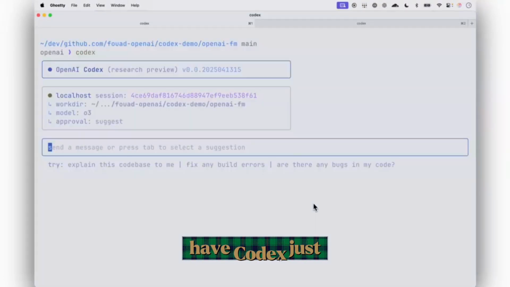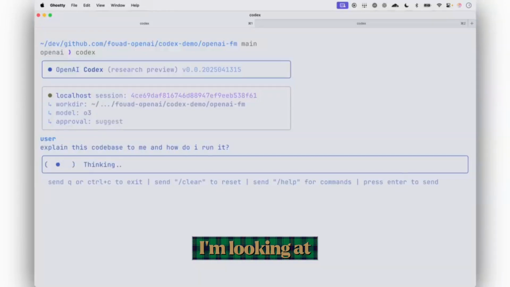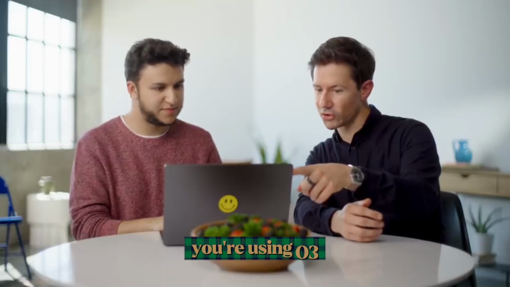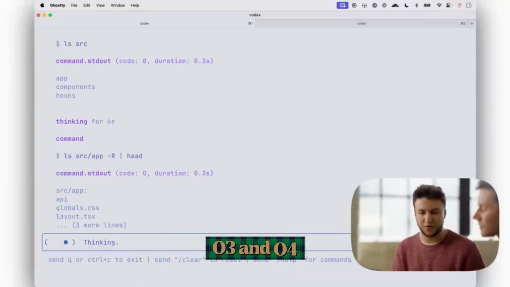And so here we have CODEX just running on my machine. The cool part is that it runs with any of our public models. And since I'm not that familiar with the code base, I'm just going to start off by asking it to explain this code base to me. And what I'm looking at here on the screen is that you're using O3 that we just launched today. Yeah, you can actually use anything from 4.1 from a few days ago to O3 and O4 Mini today.